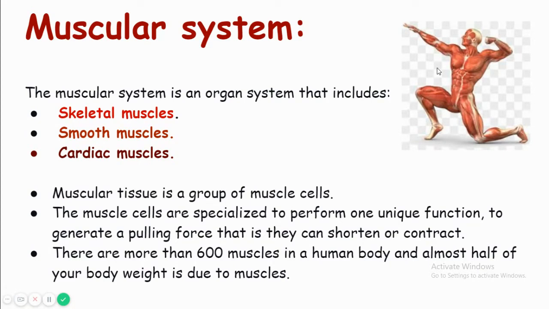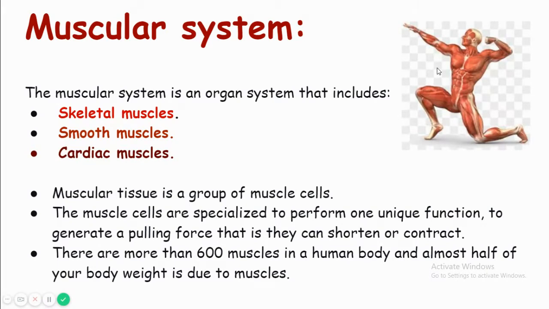As we have already learned many things related to cells, tissues, and organ systems in our 9th and 10th grade, I just want to review that information and relate it to today's topic.